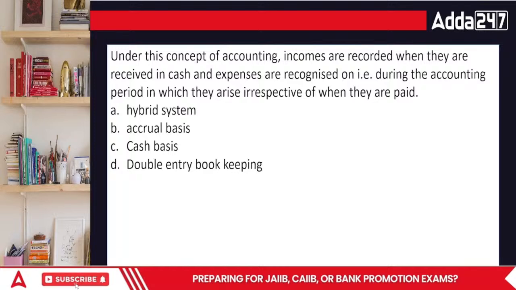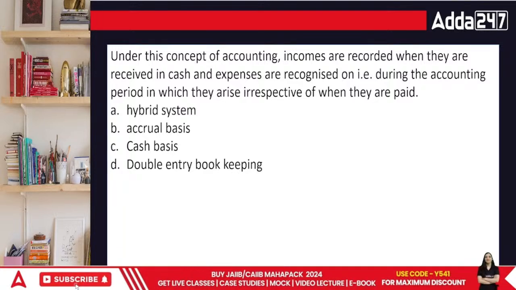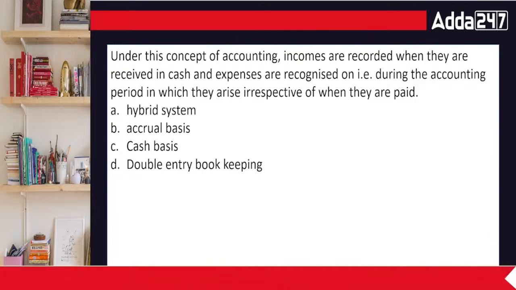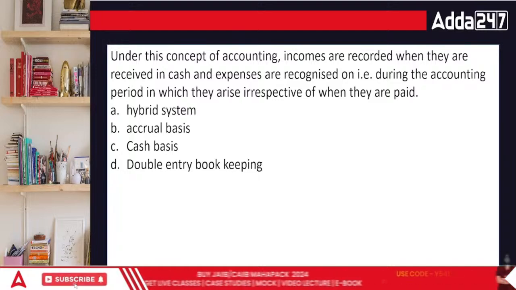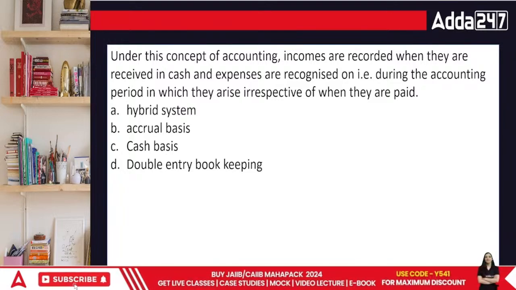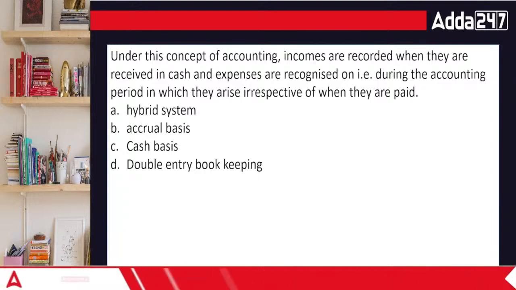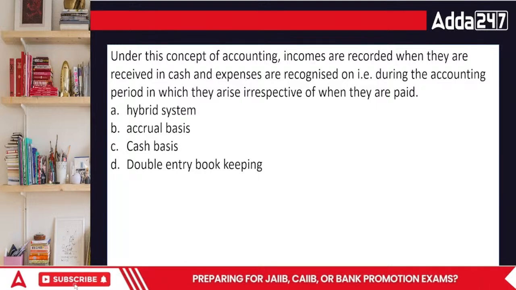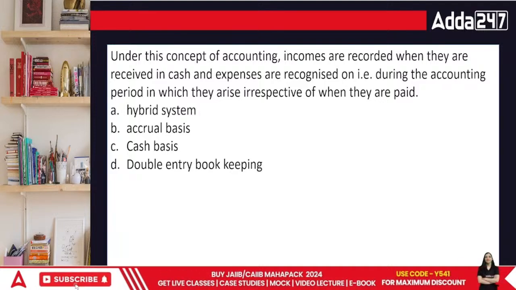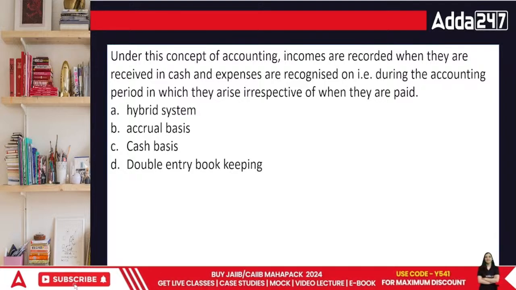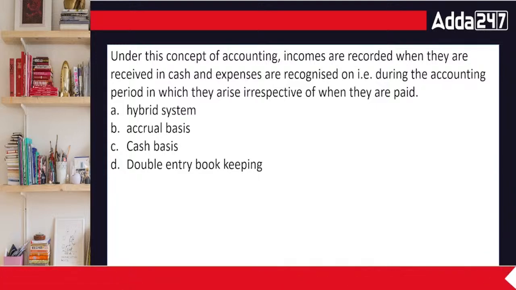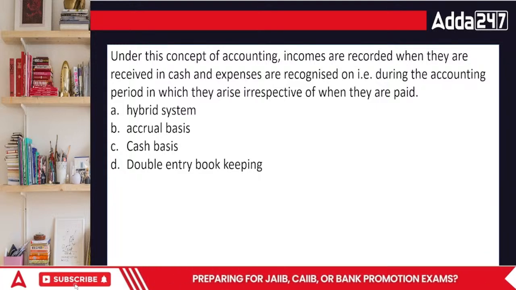Under this concept of accounting, incomes are recorded when they are received in cash, and expenses are recognized during the accounting period in which they arise, irrespective of when they are paid. Hybrid system, accrual basis, cash basis, or double entry bookkeeping. Double entry bookkeeping is basically the basic level through which we record everything, right? That's one of the basics that we know about, right?